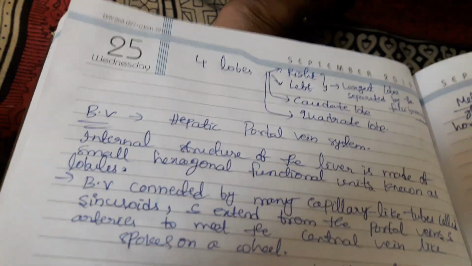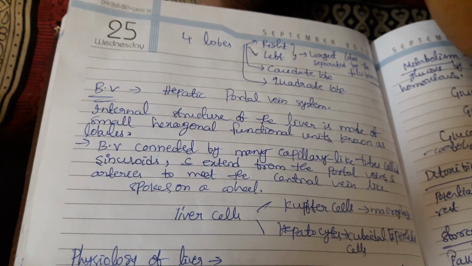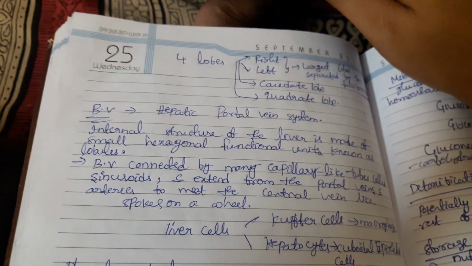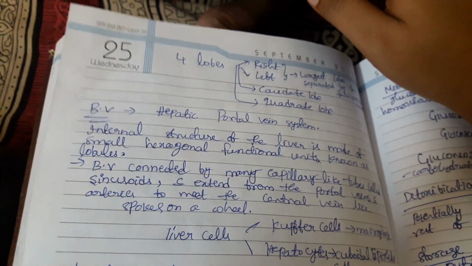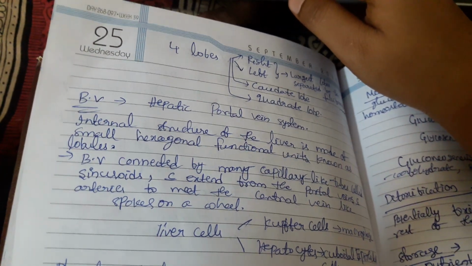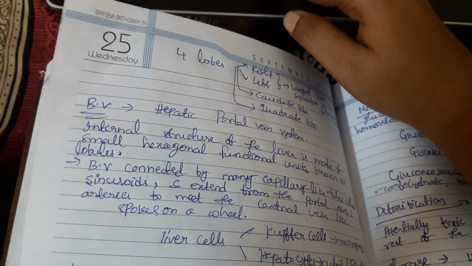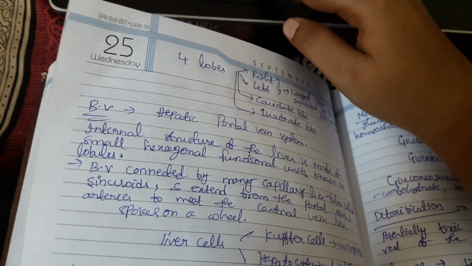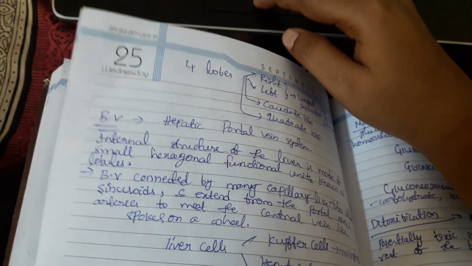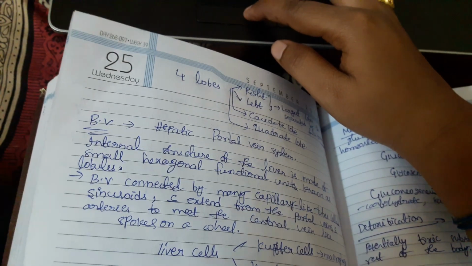Coming to the blood vessels in the liver, which consist of the hepatic portal vein system. Already you know that four types of blood circulations are there. One is systemic circulation, coronary circulation, as well as pulmonary circulation, and the other one is portal circulation. Portal circulation is nothing but that which involves the liver for the purification of the blood.